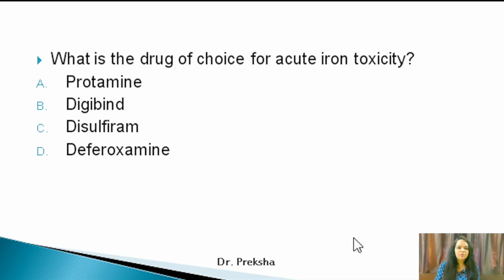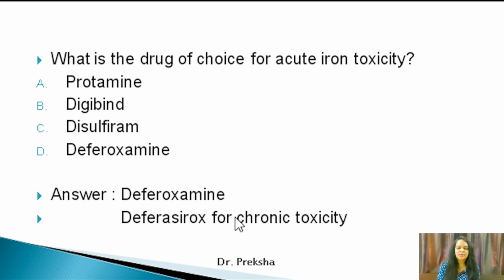Now coming to the next MCQ, what is the drug of choice for acute iron toxicity? Protamine, digibind, disulfiram and deferoxamine. So remember, iron means ferrous. So in deferoxamine, there is a ferro in its name. So the answer here is deferoxamine and that is used in acute iron toxicity. Now another drug is deferasirox and that is used for chronic iron toxicity. So these two drugs you have to remember that are used in iron toxicity. Protamine is used in heparin toxicity, digibind is used in digoxin toxicity and disulfiram is used in alcohol aversion therapy. So the correct option here is deferoxamine.